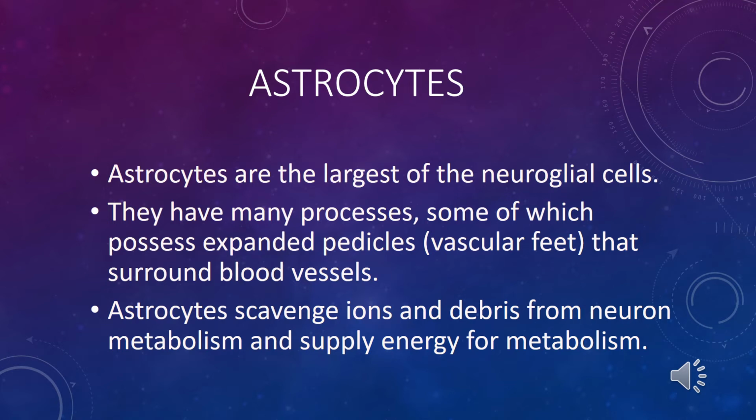Astrocytes form a very important structure, the blood-brain barrier. The blood-brain barrier protects nerve tissue from myelin sheath proteins, which can provoke an autoimmune reaction.